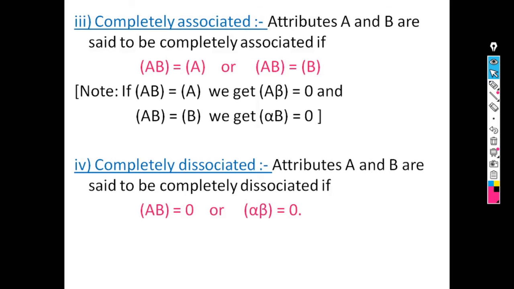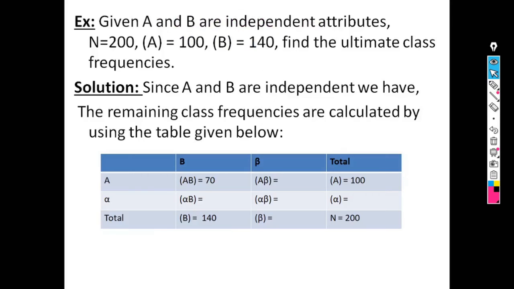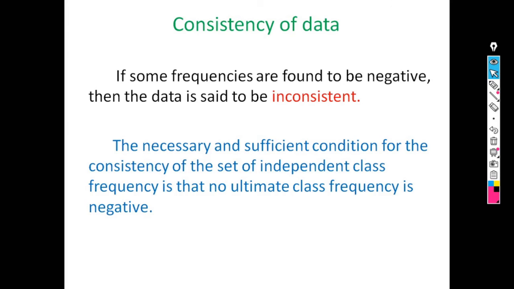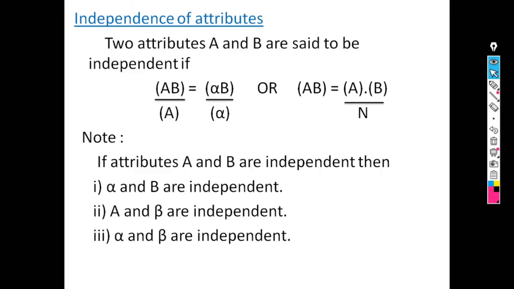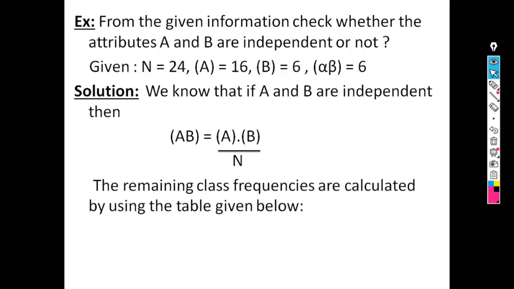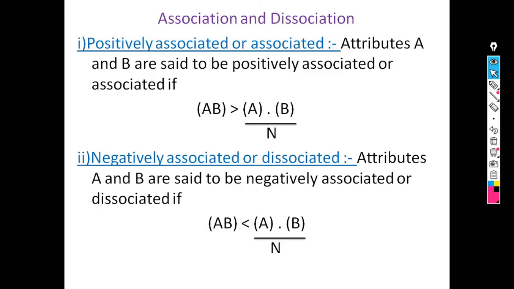So in today's lecture we saw consistency of the data. If some frequencies are found to be negative, then the data is said to be inconsistent. Meaning if any one of the frequencies is negative, then the data is inconsistent. Then we saw independence of attributes. Two attributes A and B are said to be independent if AB is equal to A into B divided by N. If two attributes are not independent, then there is association or dissociation.